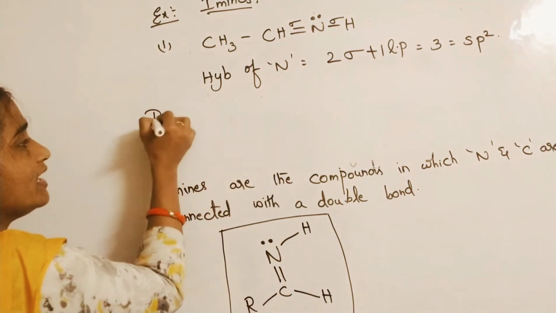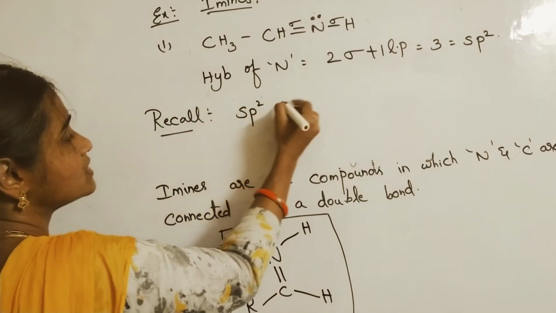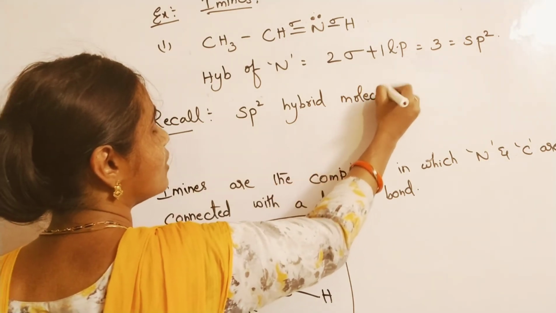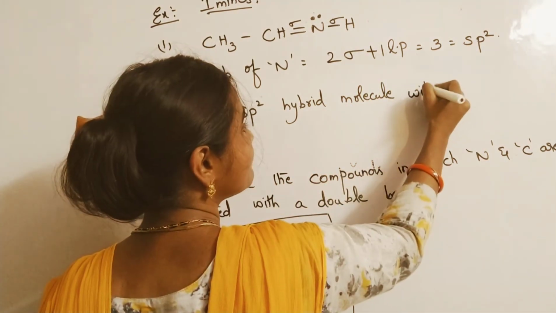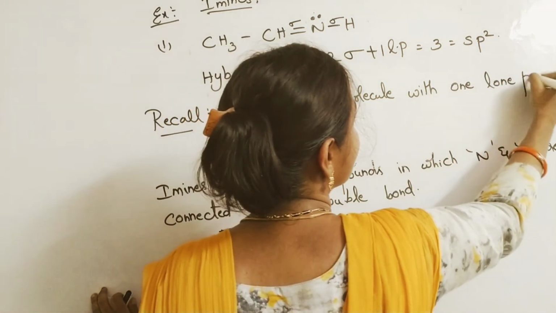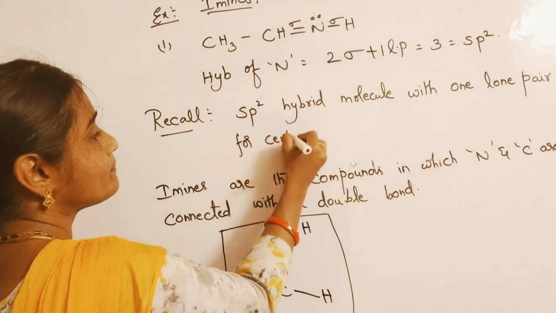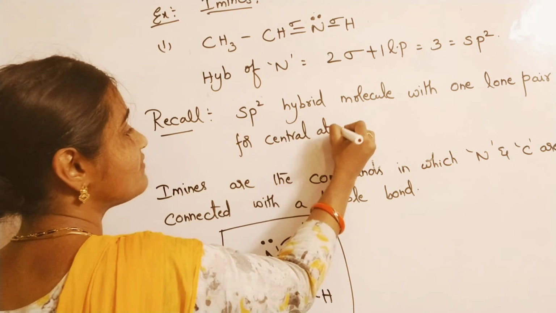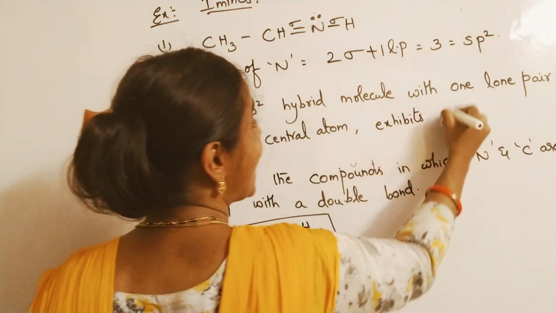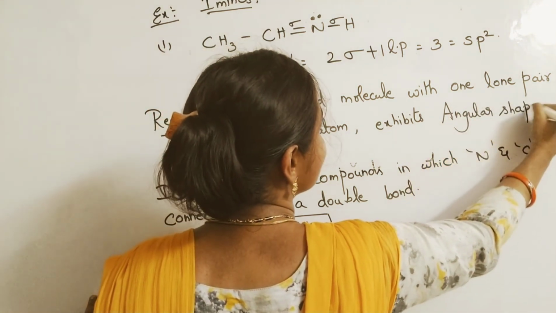Recall this point: an sp2 hybrid molecule with 1 lone pair on the central atom exhibits angular shape. Please remember.